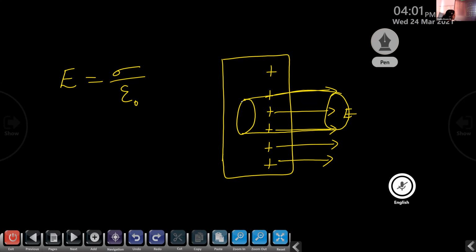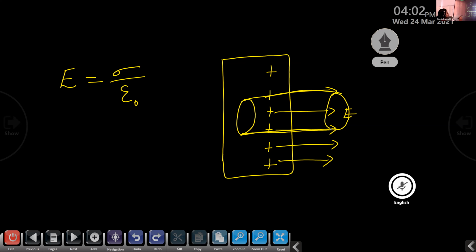So what about the Gaussian surface here? It is cylindrical in nature, right? Then how many faces are there for this Gaussian surface? 3, ma'am. Yes, 3 faces. There are 2 end faces and 1 curved face, right?